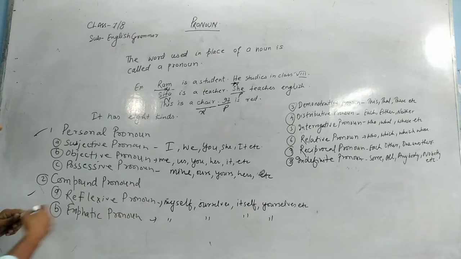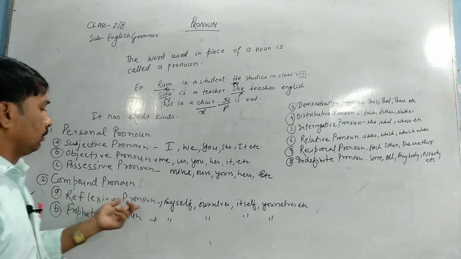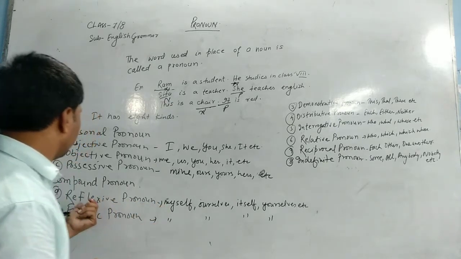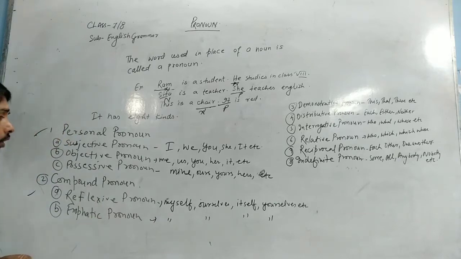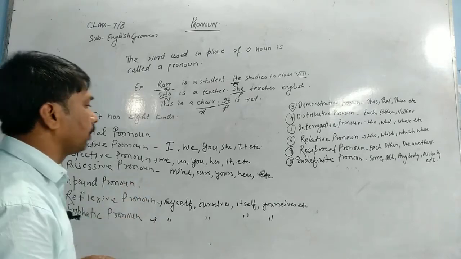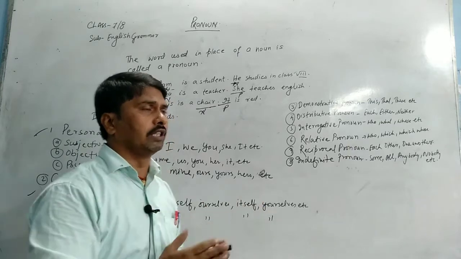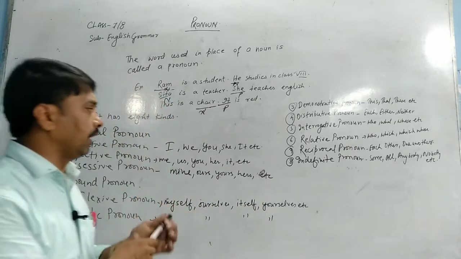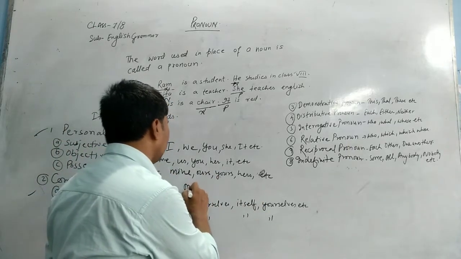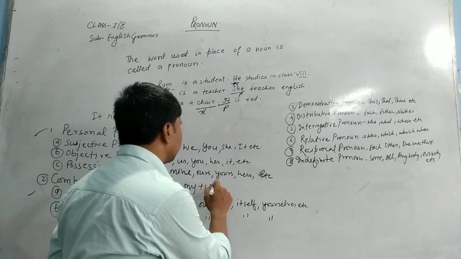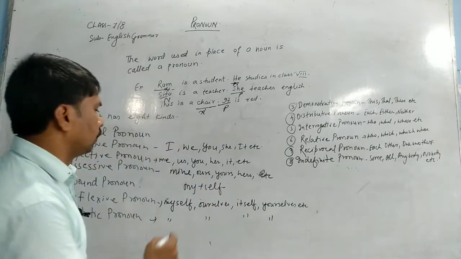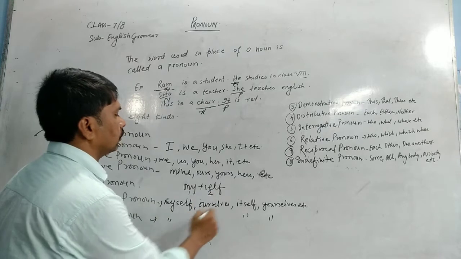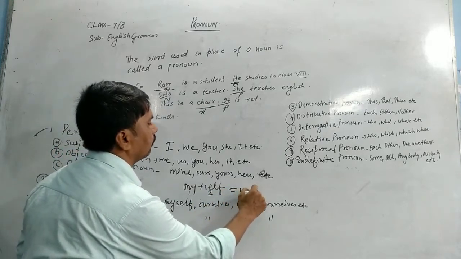Compound pronoun is also classified into 2 types, reflexive and emphatic pronoun. Why is it called compound pronoun? Because we join 2 words, just like my plus self. Myself. So there are 2 words. This is called myself.